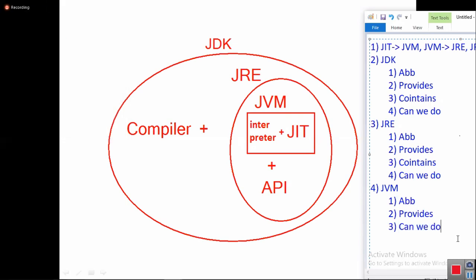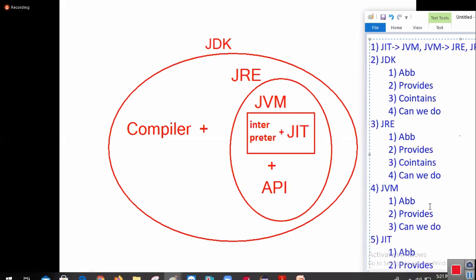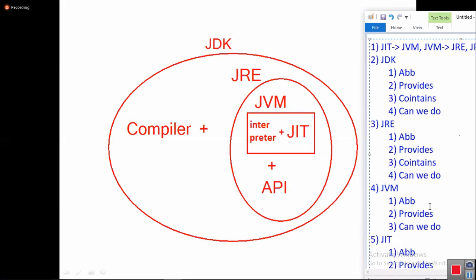That's all, simple point. Okay, the next fifth point, JIT. Tell me, what is JIT? Abbreviation of JIT. What can we do by using JIT? Okay, JIT stands for just in time compiler. The word itself is telling just in time compiler. Oh, it is a compiler, right?